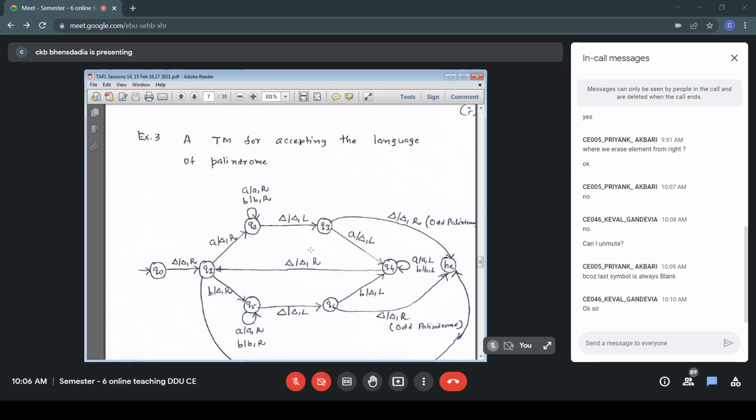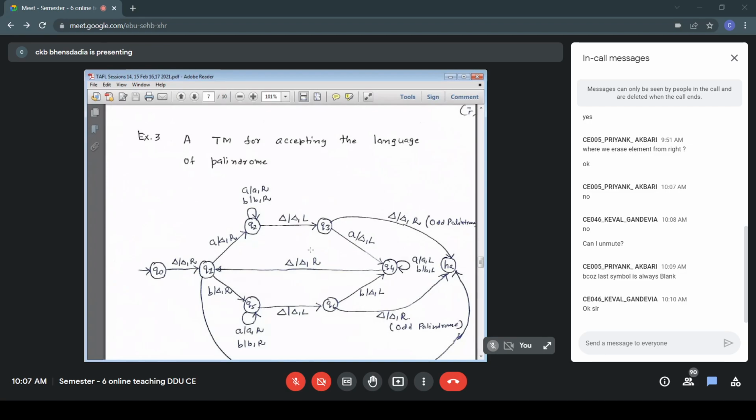Blank after the input, I take that branch, which means it will accept anything. It will accept all the strings in sigma star. Therefore, I can't have that transition. Therefore, I can't have those transitions from Q2 to HA or Q5 to HA. This is the only reason.